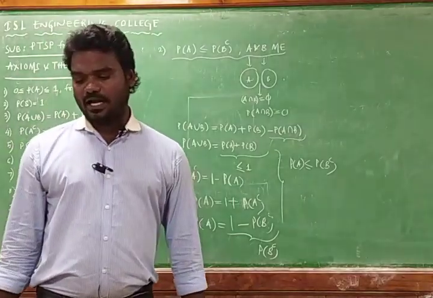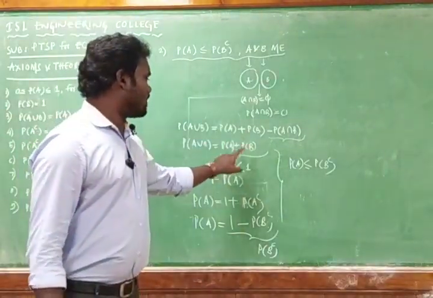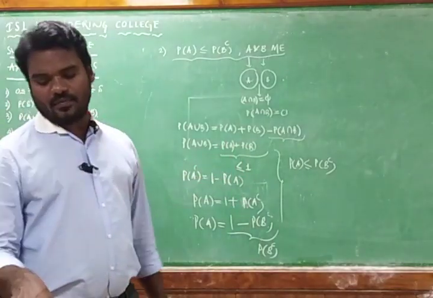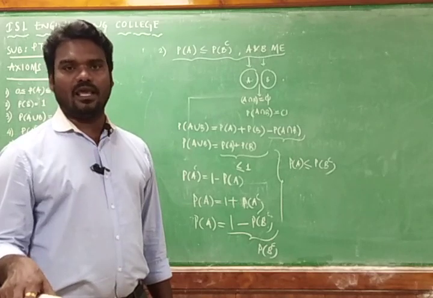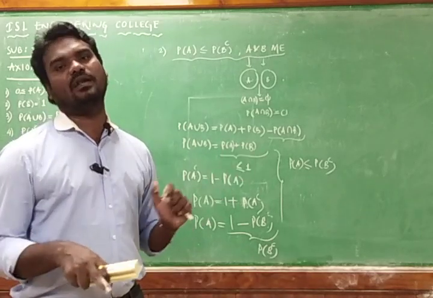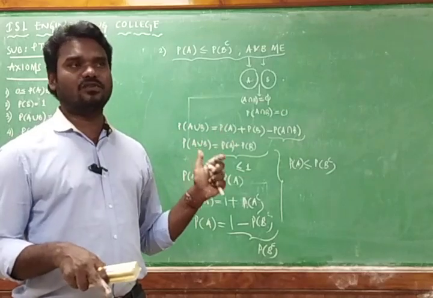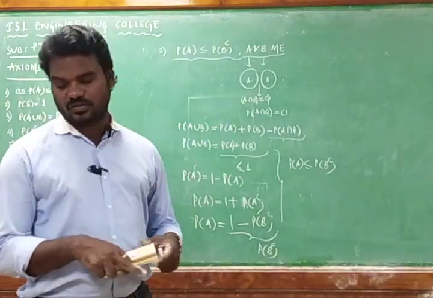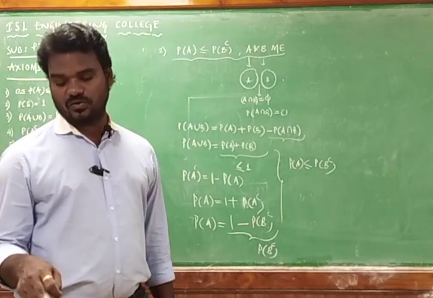After getting this point, you write that probability of A plus probability of B must be less than or equal to 1, since probability must be less than or equal to 1 only.